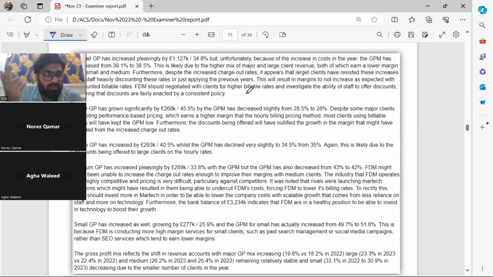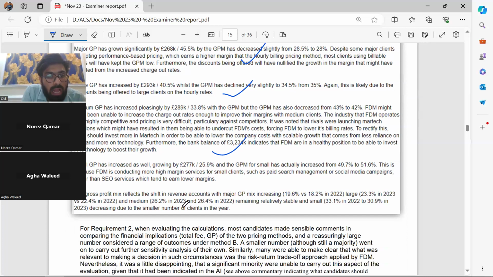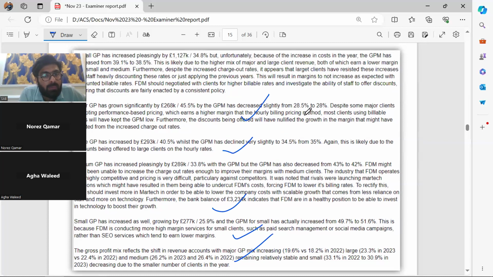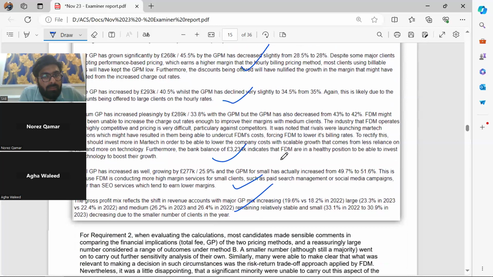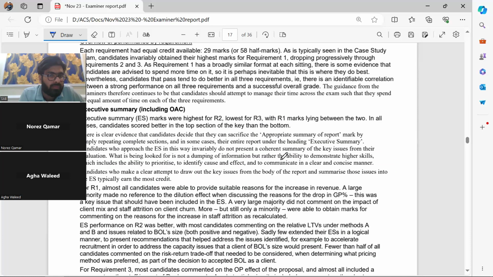I don't prefer this strategy. The strategy that has been told to you is the overall comments and the reasons, then client-wise comments: what happens with major GP, where the reason is, you mention the reason, what happens with large, what happens with medium, what happens with small, and the mix comment. This has been the strategy that you guys have been following from the two papers that you have, right?